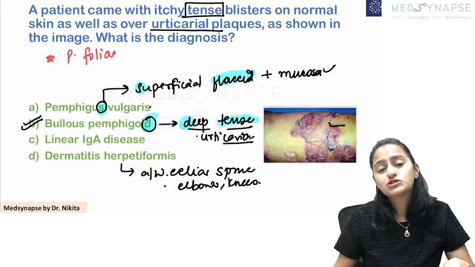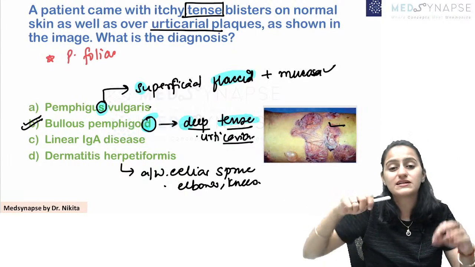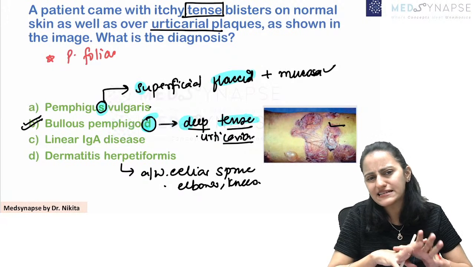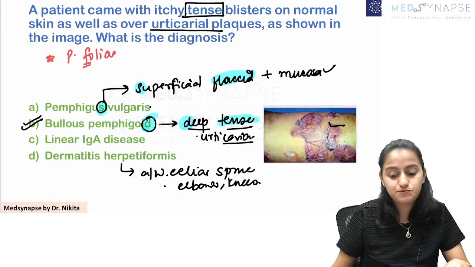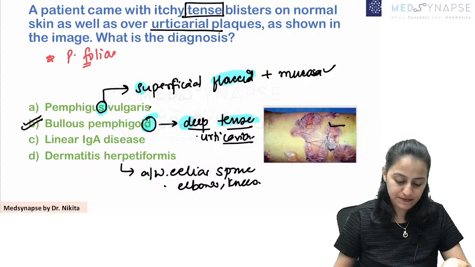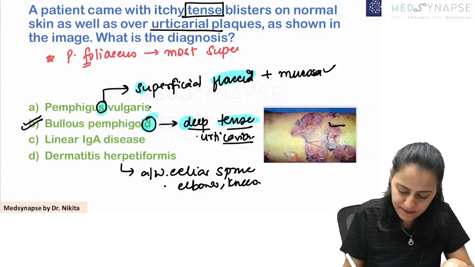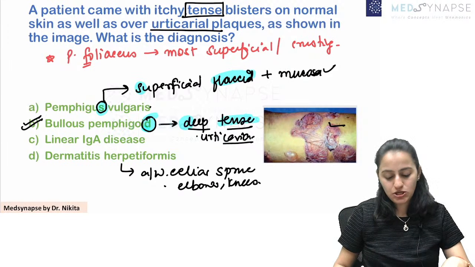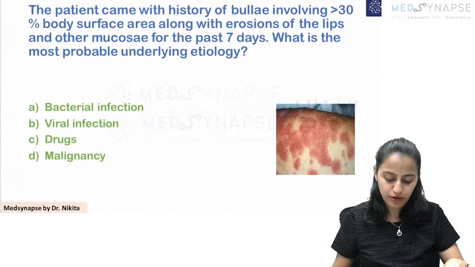In that, it is a very, very superficial blister, and rather than the blisters, the patient presents with crusting, right? Scalp lesions, crusting is what is present there. Okay, that is the most superficial, and this has crusting. So that was about this question. Remember, tense is an important clue there for bullous pemphigoid.